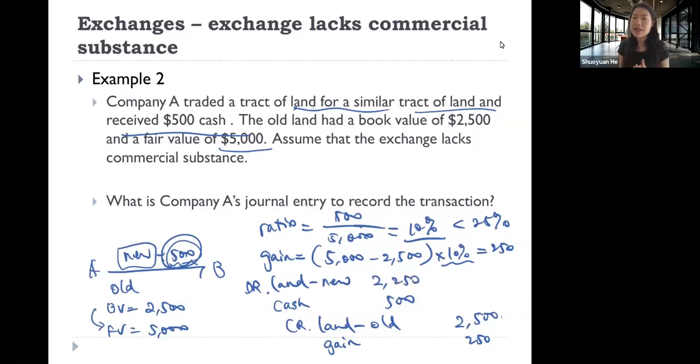As you can see, this is a little different from before, because the cost of the new land is the last thing we write out in this journal entry, just to balance it. So this is about the exchange of PP&E.